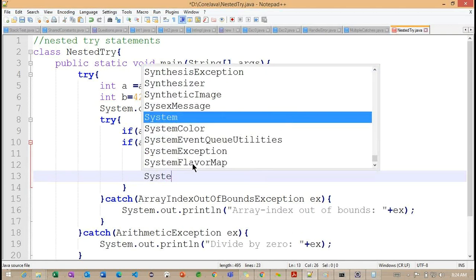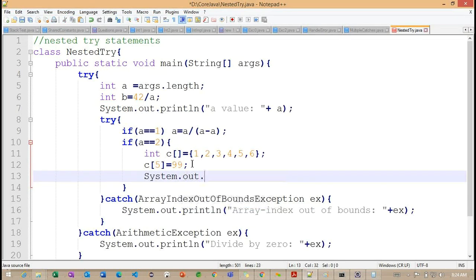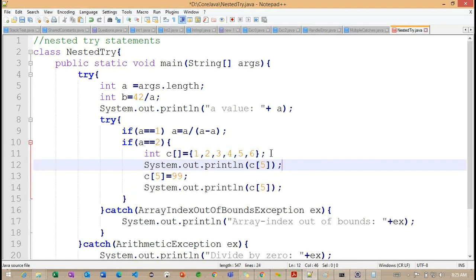So if you observe now, System.out.println, here I want to work with the C array, before initializing and after initializing.